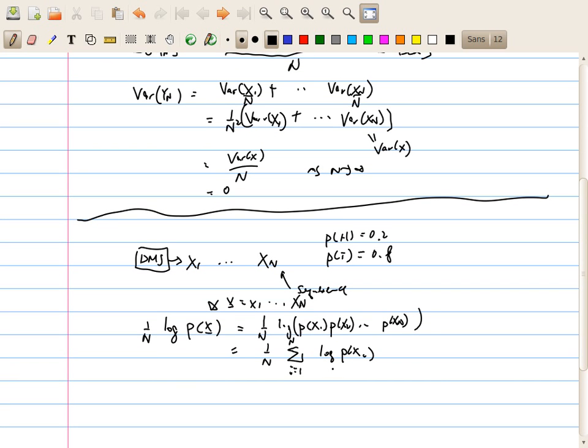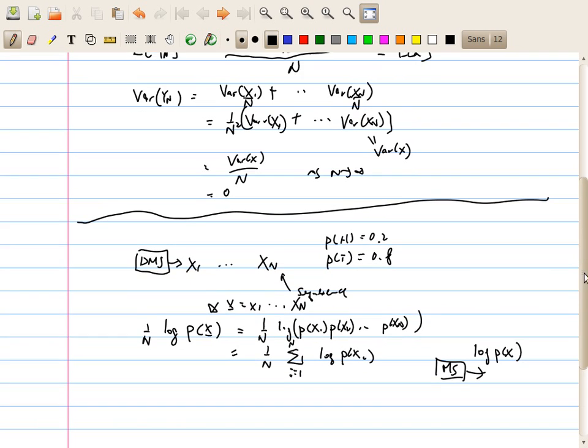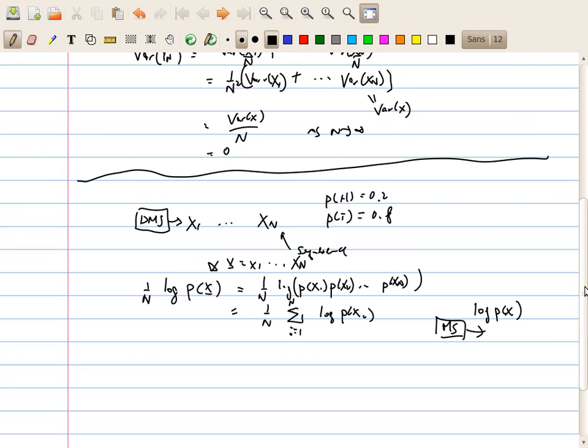Now what we have here is that we can construct another memoryless source that outputs this log p(x). So this memoryless source outputs log p(x1), then log p(x2), and so on up to log p(xn).